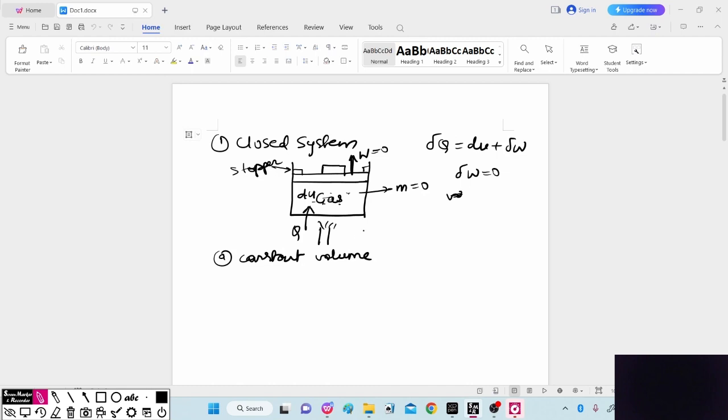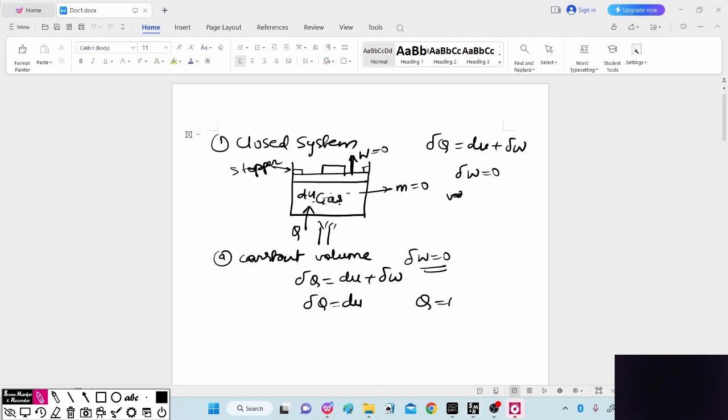We try to make this system a closed one with constant volume, with no change in volume. So work done will be 0, heat supplied will be there, and mass transfer is 0. If you consider this equation, del Q is equal to dU plus del W. As del W is 0, we can say del Q is equal to dU.